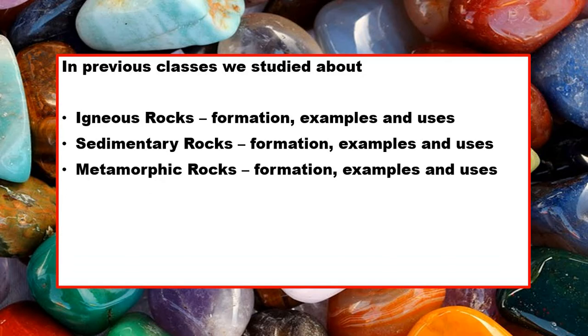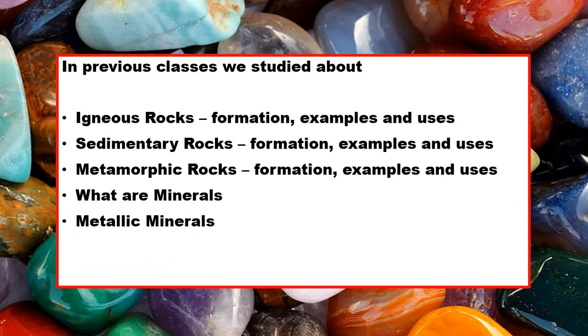We had also studied about metamorphic rocks. These are formed from igneous and sedimentary rocks which have changed due to high pressure and temperature. So that was the formation of metamorphic rocks. Then we had discussed the examples of metamorphic rocks and where they are used. We had also learnt about minerals, and then we had talked about types of minerals.